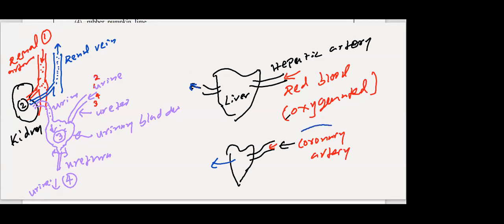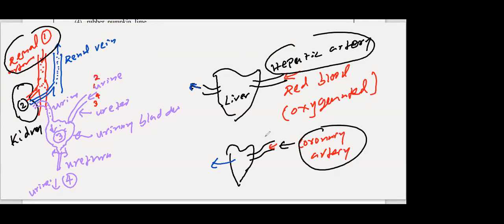And you have to remember this: coronary artery towards the heart, hepatic artery towards the liver, and renal artery towards the kidney. Renal artery towards the kidney, hepatic artery towards the liver, and coronary artery towards the heart. Right. So I'll explain the rest later when you come across a similar question again.